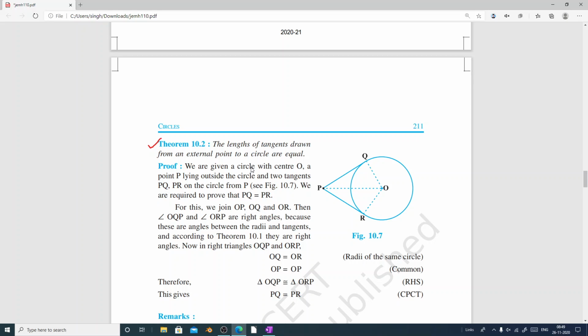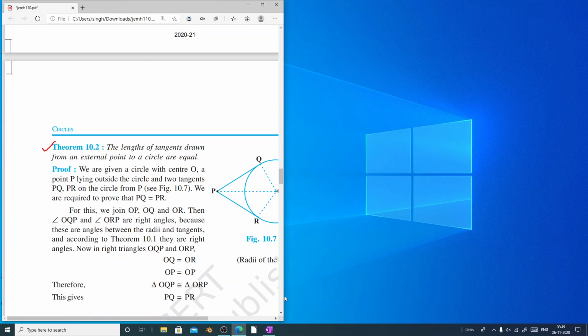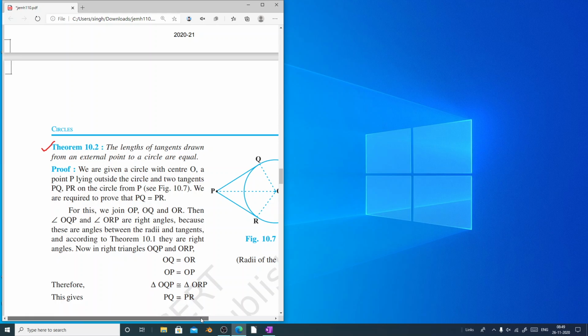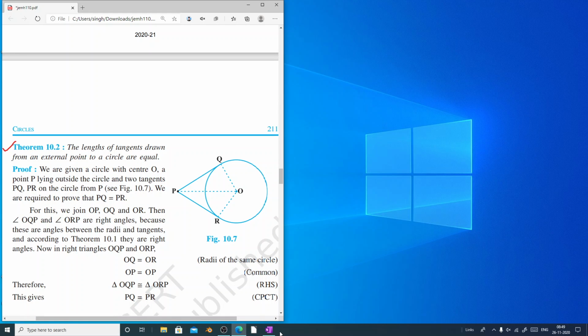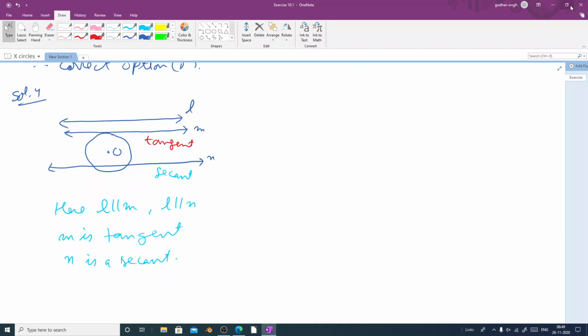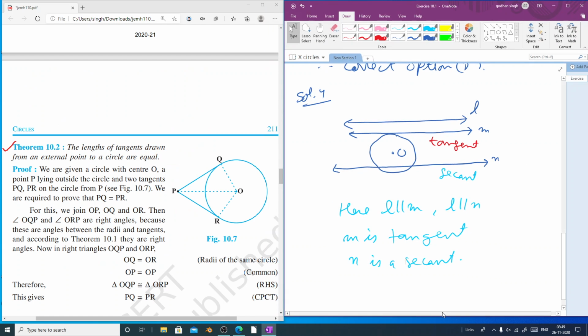Here we have this figure. First of all, join O and P, and also join O and Q and O and R. Here Q and R both are points of contact. For tangent PQ, Q is the point of contact, and for tangent PR, R is the point of contact, and OQ and OR both are radii. So let us see the proof of this. The proof is very simple, it's not difficult at all.